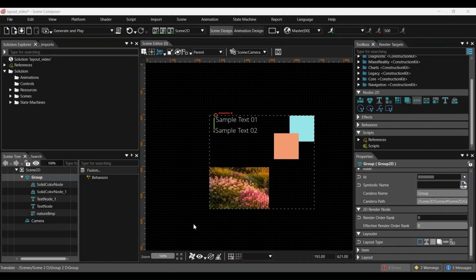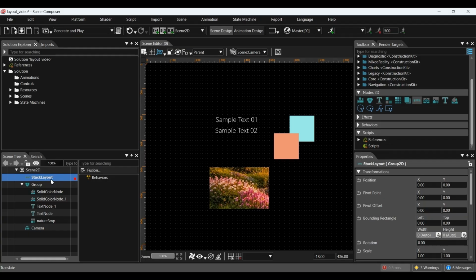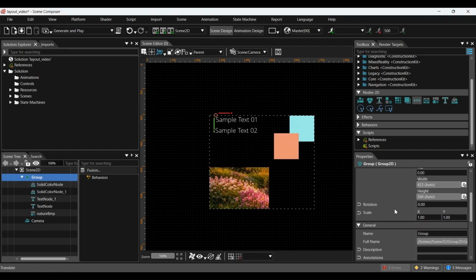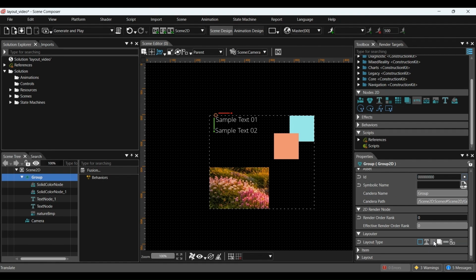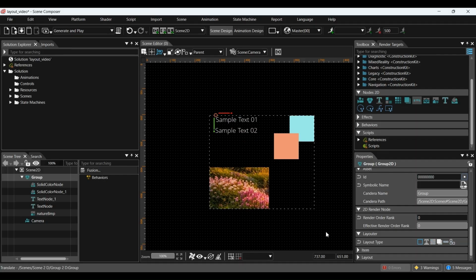Now let's look at Layout, which is a feature used to arrange 2D objects automatically in a scene. Layout helps us organize objects neatly without positioning each one manually. We can create a layout by dragging a layout node from Node 2D in the Toolbox and dropping it into Scene 2D in the Scene tree. Since a layout node is similar to a group node, we can also create one by selecting a group node and simply changing the layout type property in its settings. This allows the group to behave like a layout and automatically arrange the objects inside it.